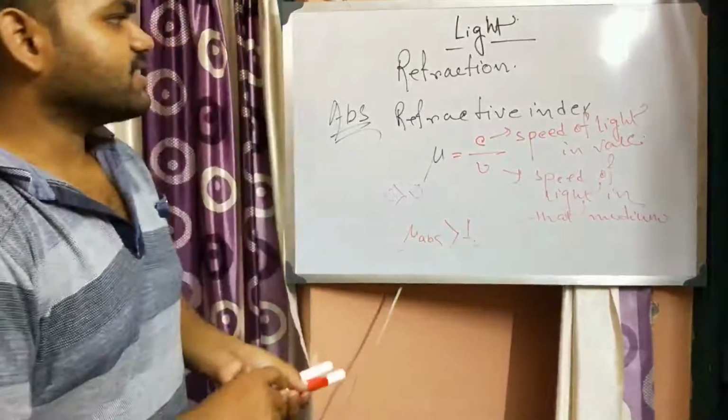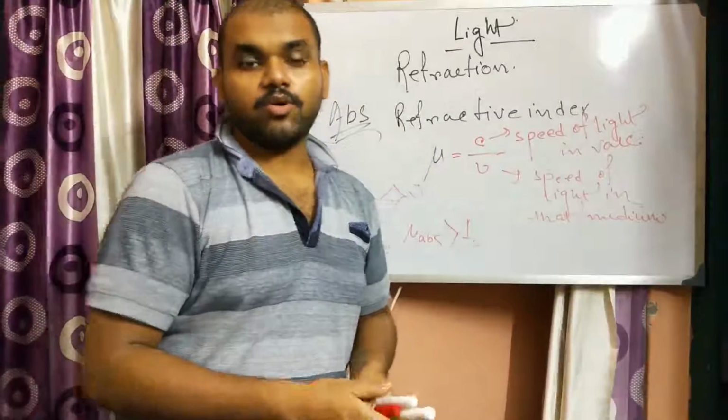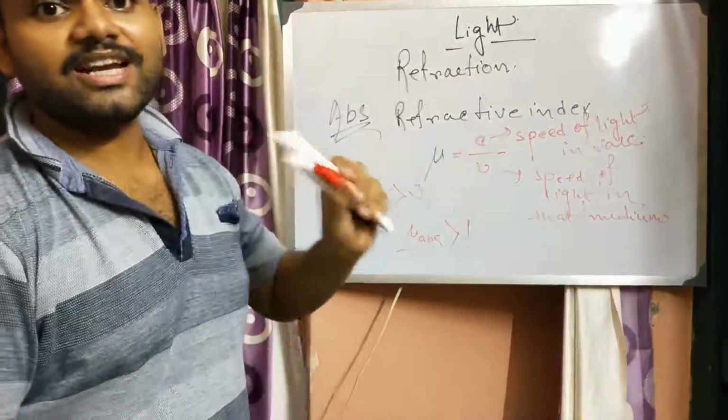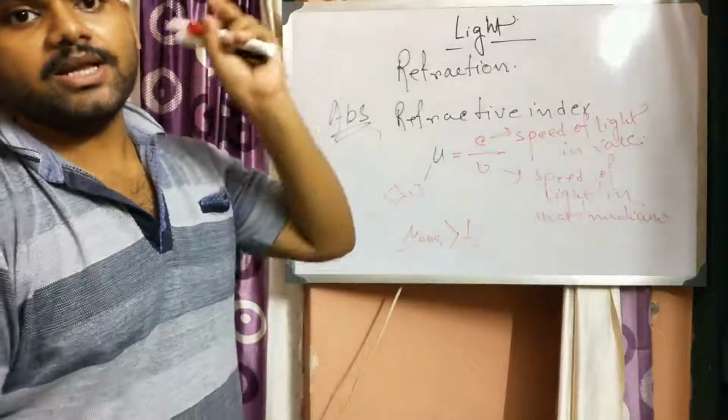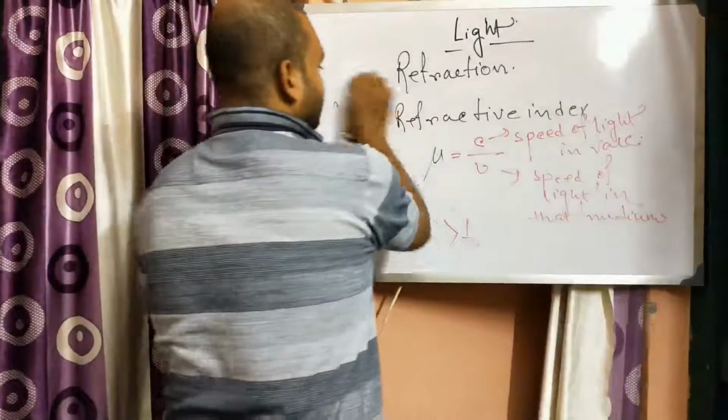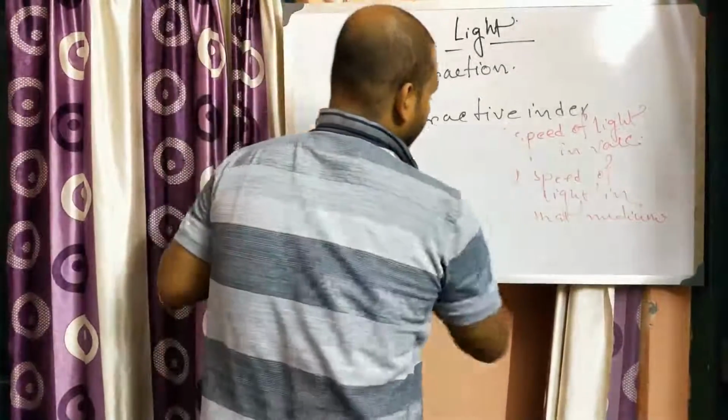Okay, so what is the normal refractive index of a medium? Normal refractive index is nothing but the relative refractive index. So this is absolute. Now what is relative refractive index?